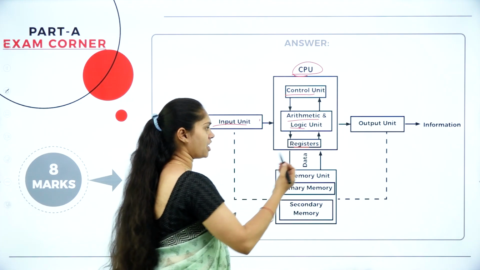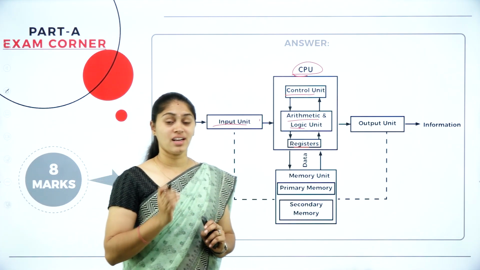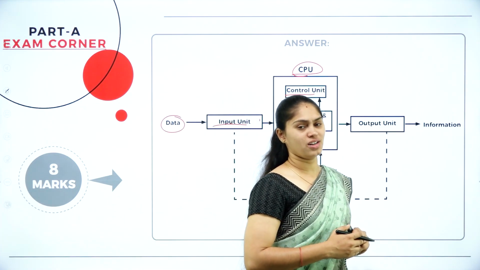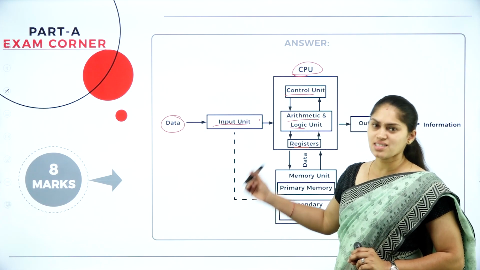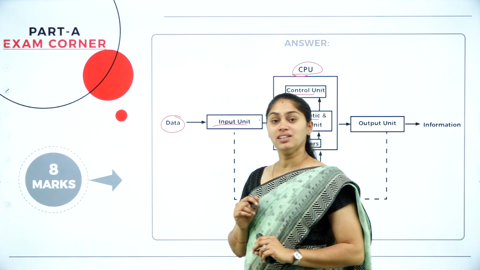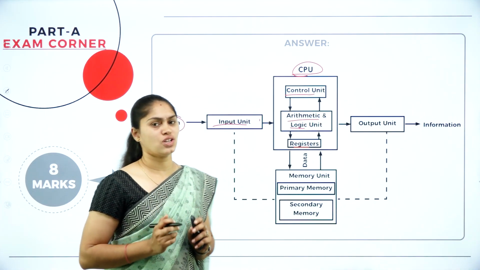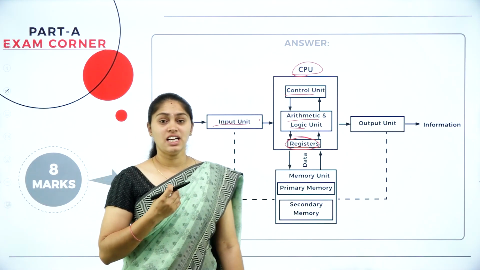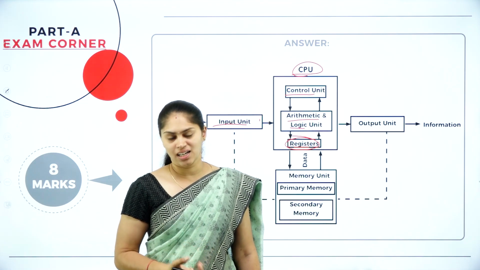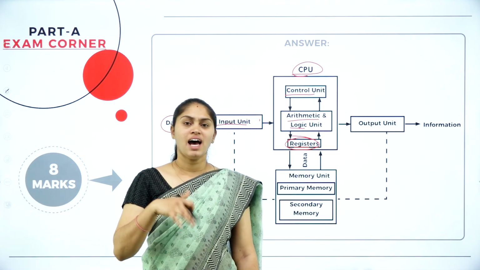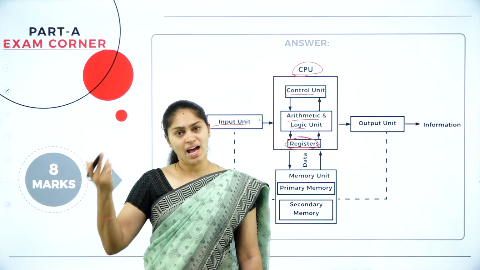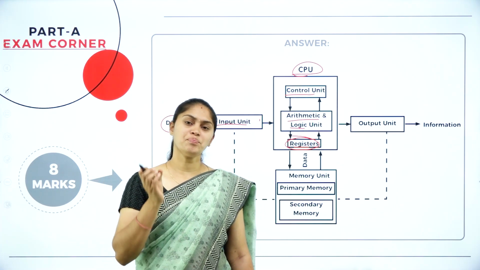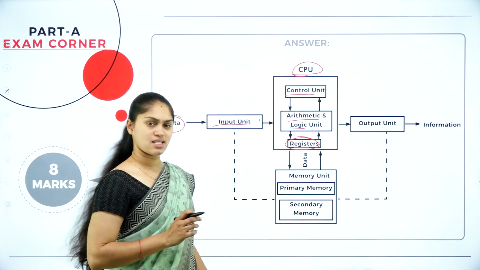And next we have the ALU, arithmetic and logical unit. All the arithmetic operations like addition, subtraction, multiplication, division, modulus, everything takes place in this ALU, along with some of the calculations. So once the calculation is over, then we have the registers. Registers are like a buffer. They hold the intermediate data which we took from the input device, which needs to be processed and which has to be sent to the output device. Till then, that intermediate data is stored in these registers.